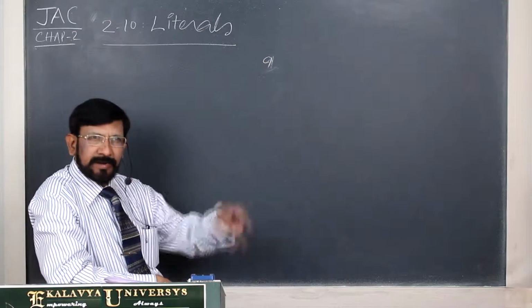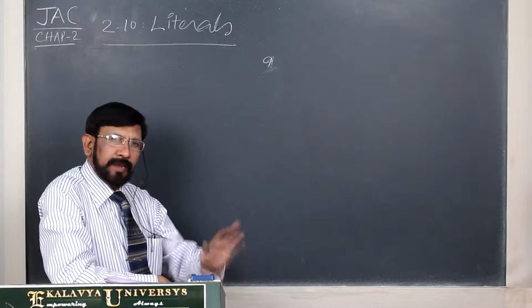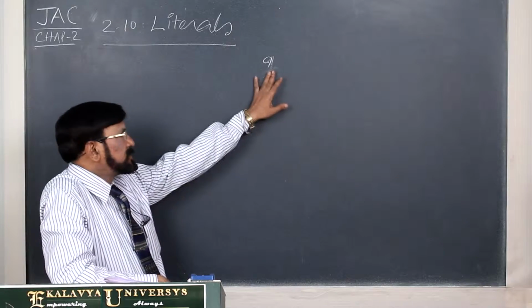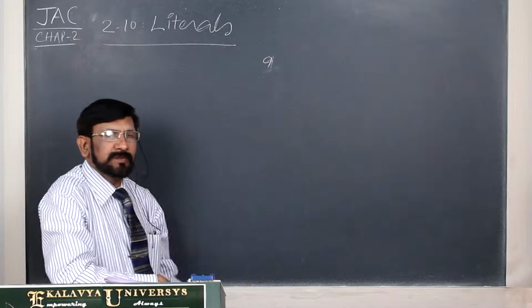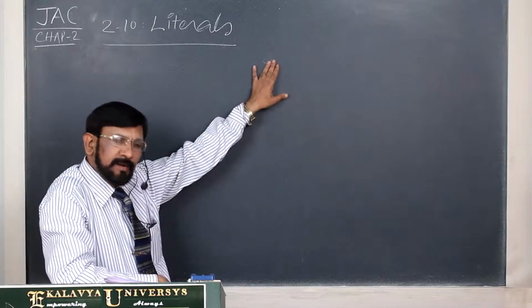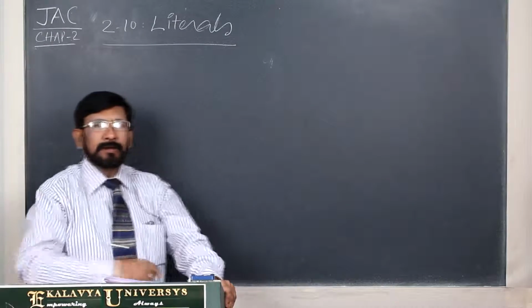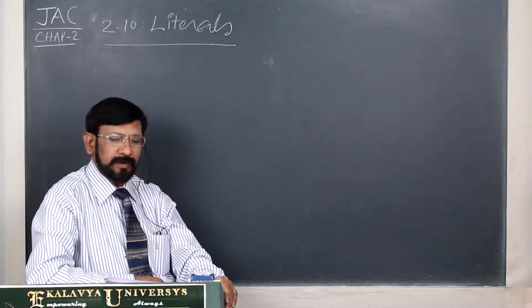A symbol is created by a language and it represents a constant. 9 means 9. Universally, anybody can understand this is with reference to a value. That's why it is called a constant, and it is also called a literal constant. Don't confuse, all are one and the same.